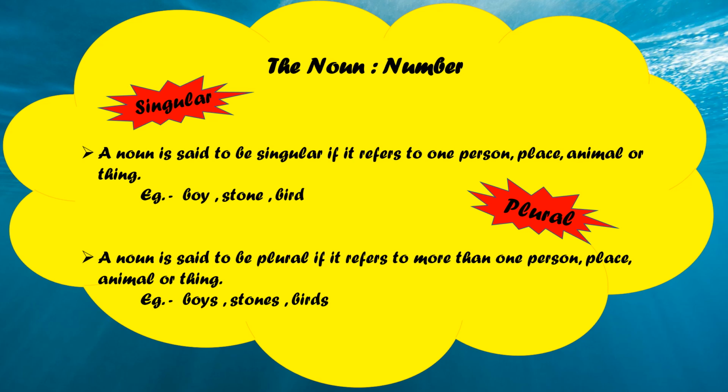Now the next one. A noun is said to be plural if it refers to more than one person, place, animal or thing. Like boys, stones, birds. These nouns, boys, birds and stones, stand for more than one person, animal and thing. So these nouns are said to be in the plural number. You can call them plural nouns, right?